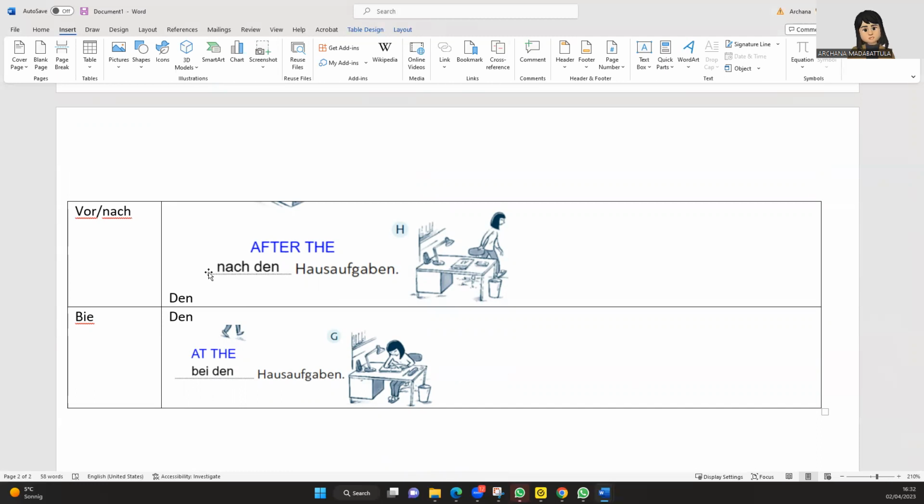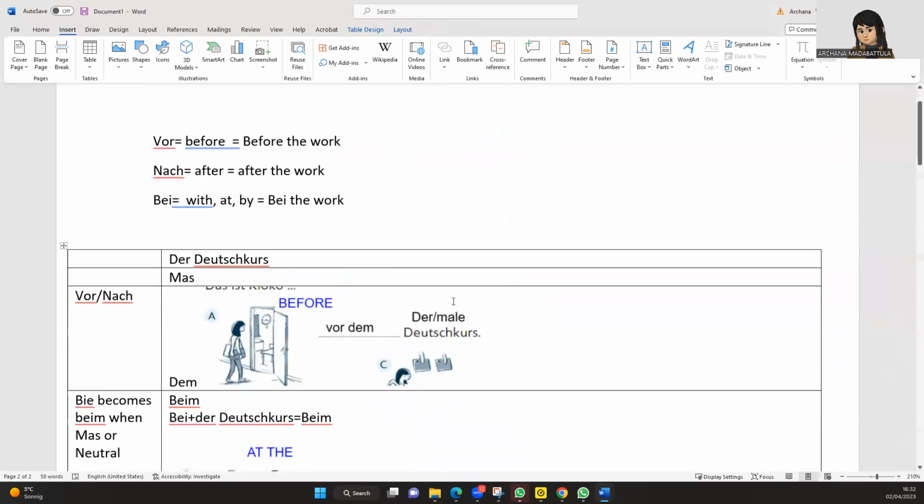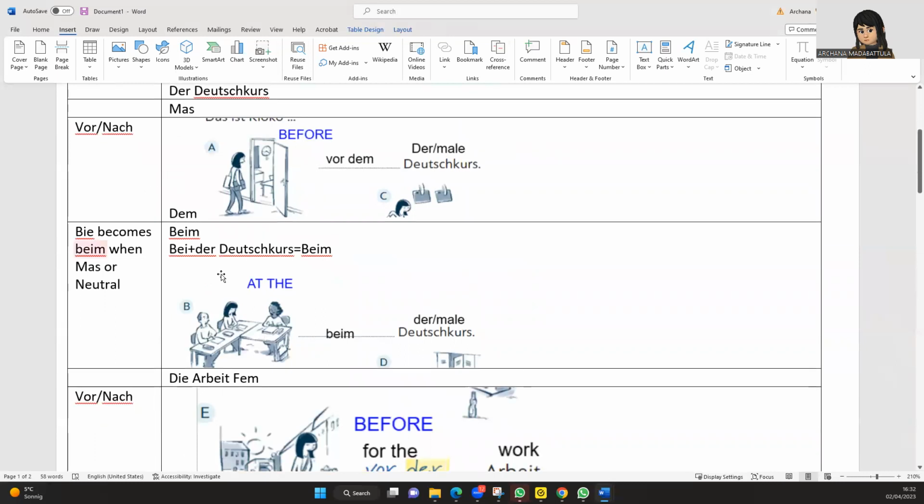So after what she is doing, because it is nach, it is nach den Hausaufgaben, or if she's currently doing it, it is bei den Hausaufgaben. So here, let us talk about beim. Beim is very easy because currently the action is there. Whenever beim is coming here, if it is masculine, it is beim.